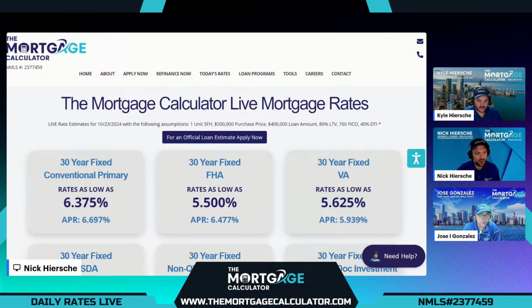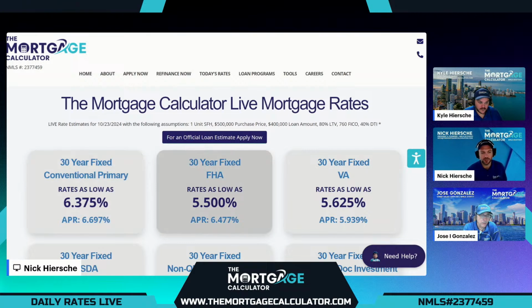So first up here is our 30-year fixed conventional for primary home. That's the most common option people think of when they think of a mortgage. Rates today coming in at 6.375 rate. Final APR 6.697.